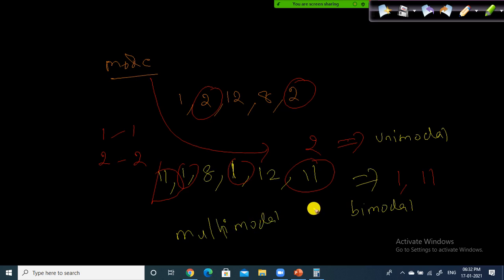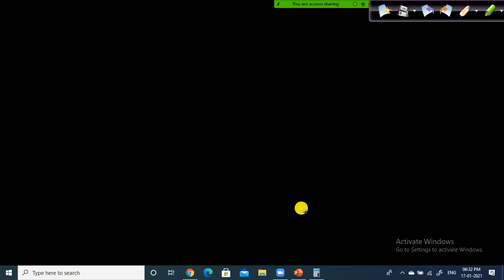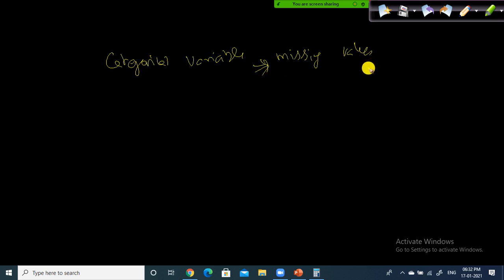Okay, this is theory we studied during 6th or 7th standard in our school time, right? So how can I use this in a real-time scenario? How is it helpful? In the case of a categorical variable, if you have any missing values, then we use mode to perform data imputation.